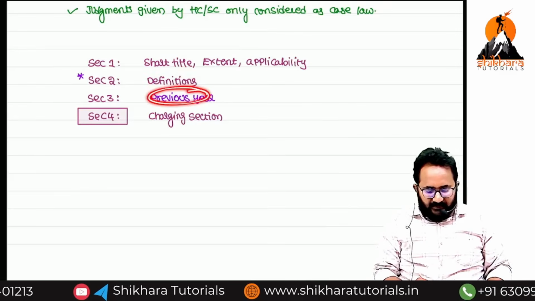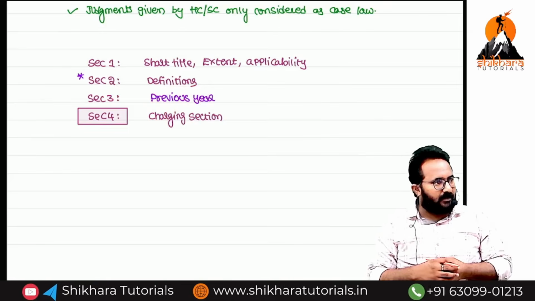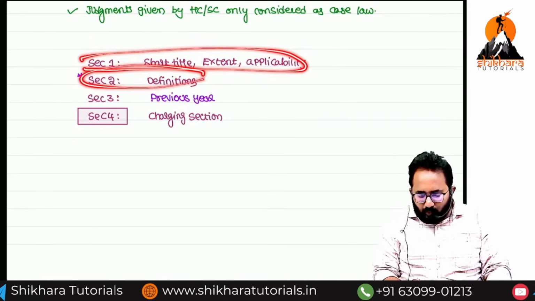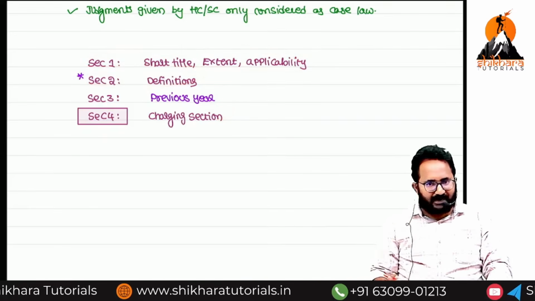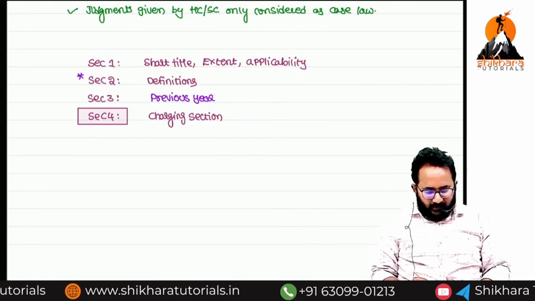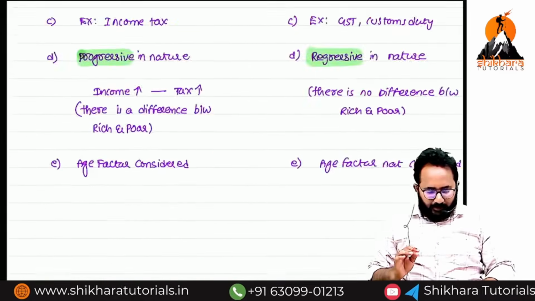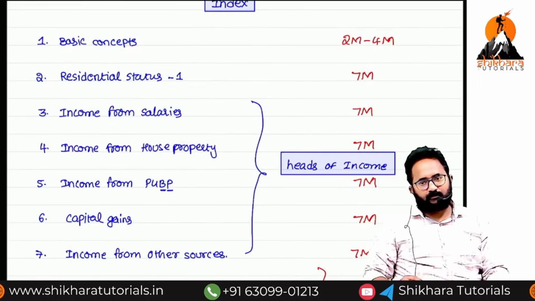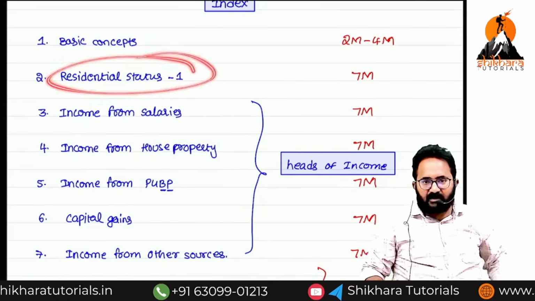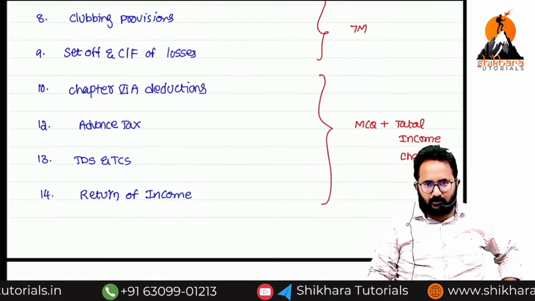Next, the previous year definition we will also discuss in section 3. The last we will discuss is section 4. This is already over, we don't want to learn it. Only two things remain pending in this chapter, but the charging section is voluminous. Then what about sections 5, 6, 7, 8, 9? Those are related to residential status. The residential status chapter is the continuation where you will get all those sections.